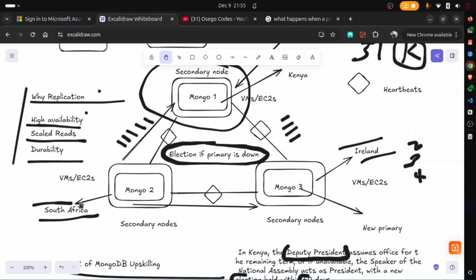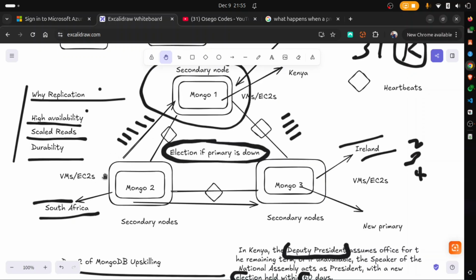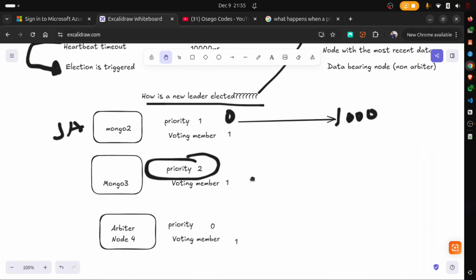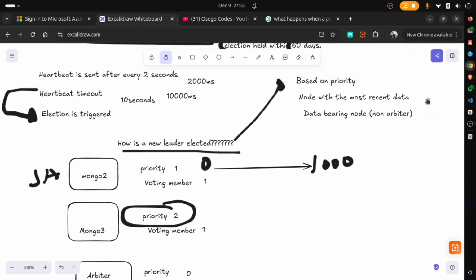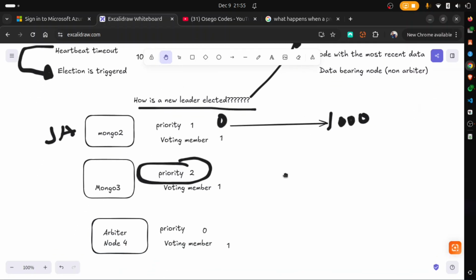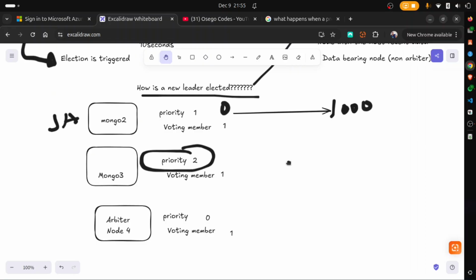We are sure that South Africa will have the most recent data because of the small latency here compared to the high latency that we have in Ireland. So also based on that, MongoDB will decide on which data bearing node has the most recent data. And then another condition is that any new primary must be a data bearing node, not an arbiter.